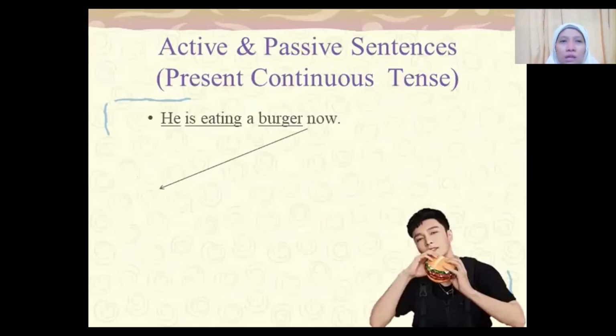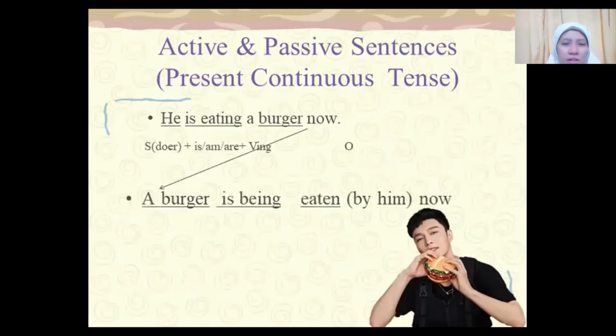Now we are going to see present continuous tense. He is eating a burger now. Now we will move the burger into the subject of receiver. Burger. Now, because singular, we are going to use is. For present continuous, from the to be is, for passive we'll use is being. A burger is being eaten by him now. Subject a burger, and then the to be is being, and then the verb 3, eaten.